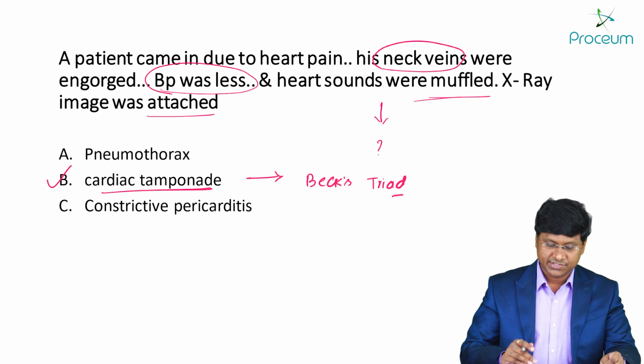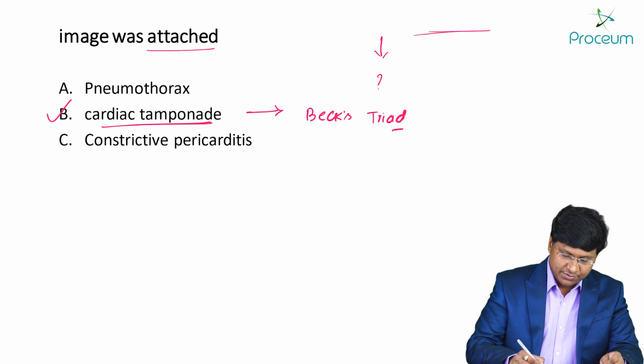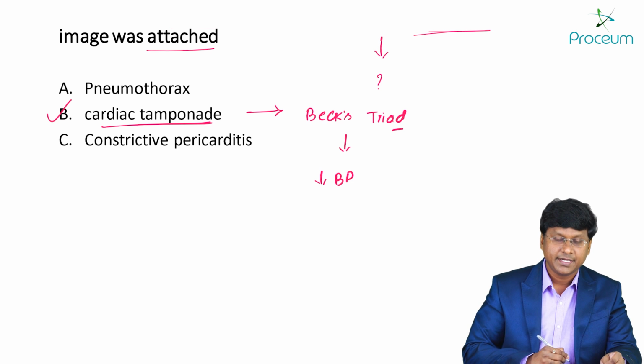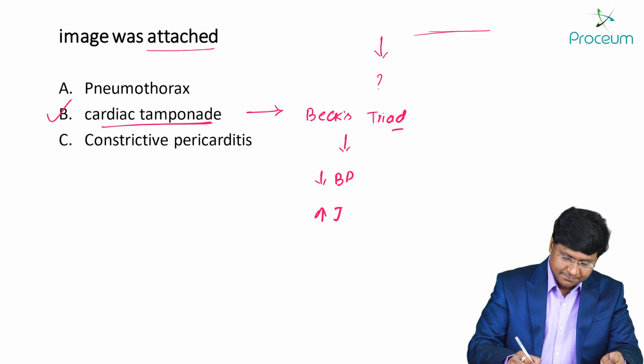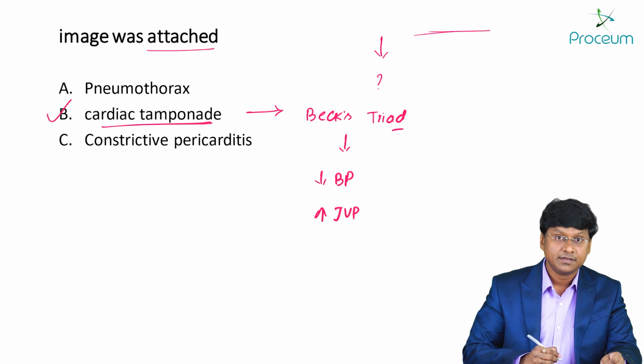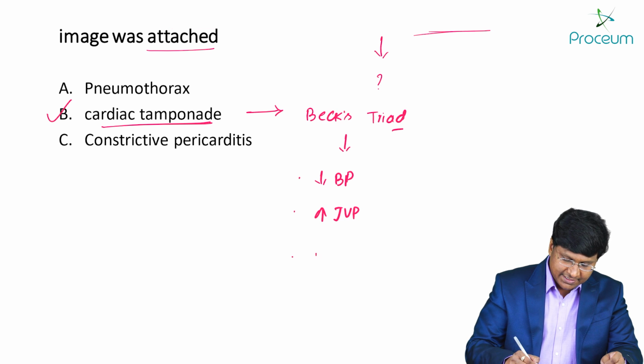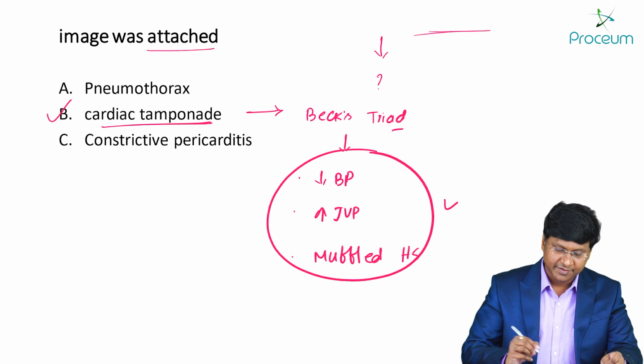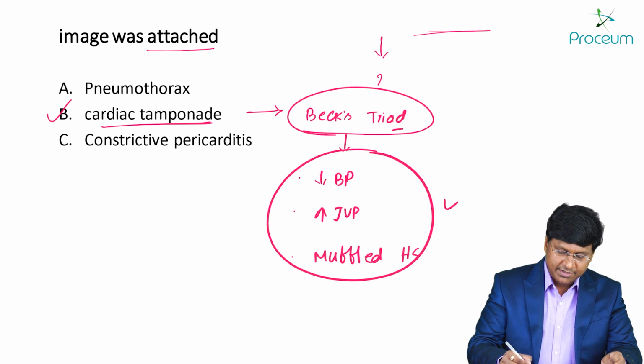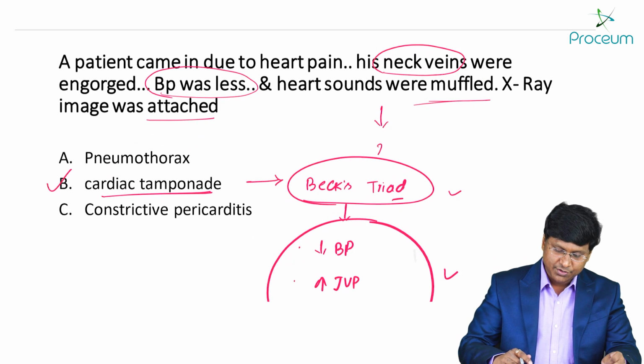Now, what does Beck's triad show? Beck's triad contains hypotension, raised JVP, and presence of muffled heart sounds. So this is your Beck's triad, which is there in your patient.